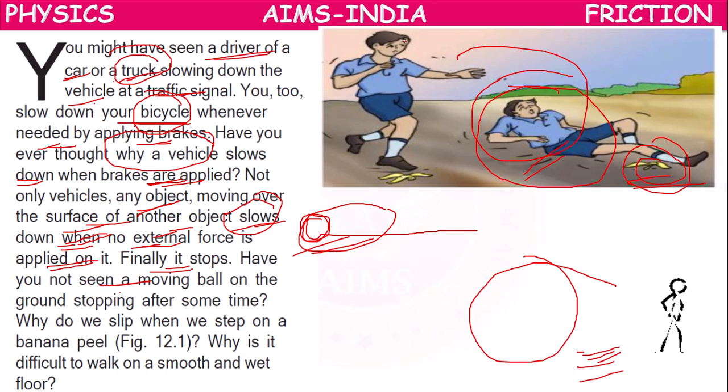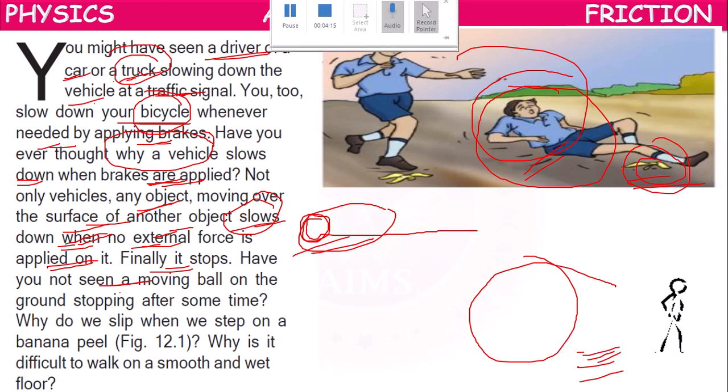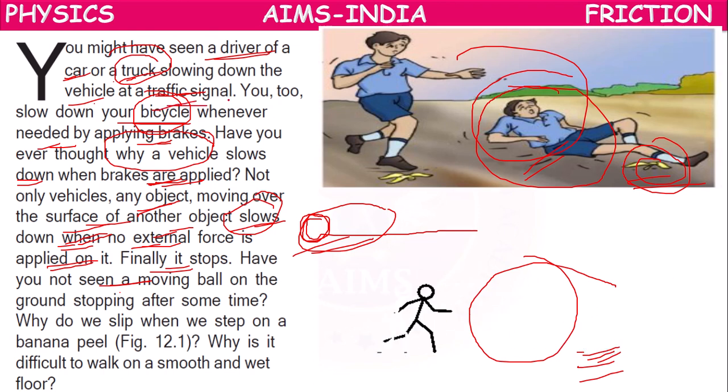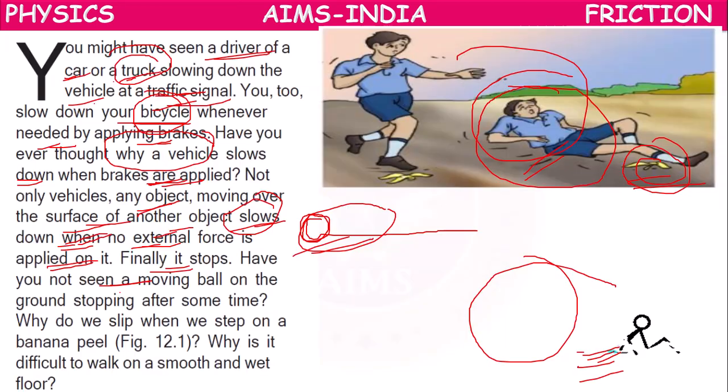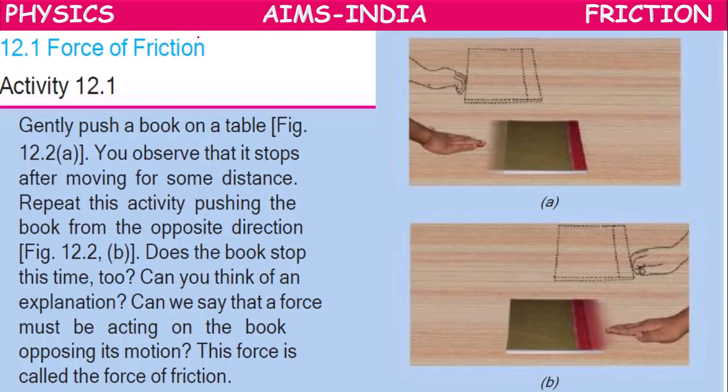All these things we have mentioned here happen around us. The reason behind all these things, why they are happening, we are going to learn in this lesson. These are all happening because of a phenomenon called friction, and we are going to learn about the force of friction. So friction is a phenomenon relating to force.